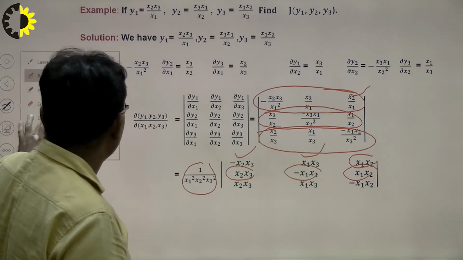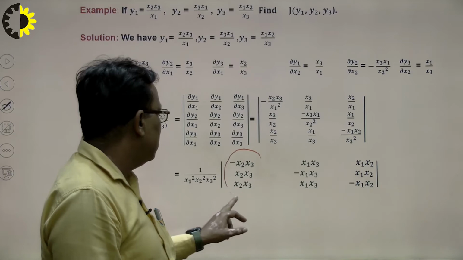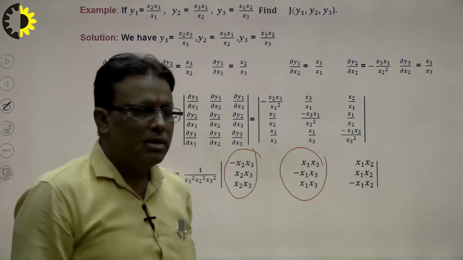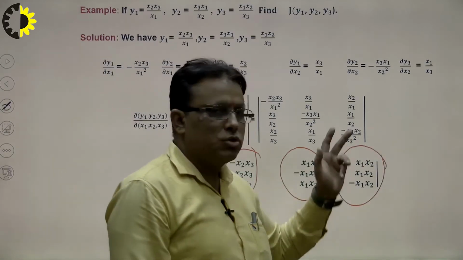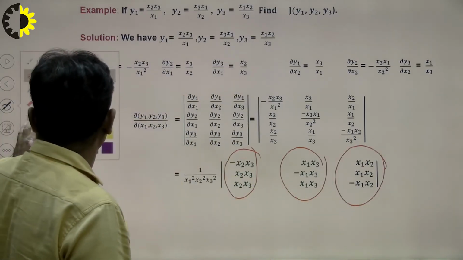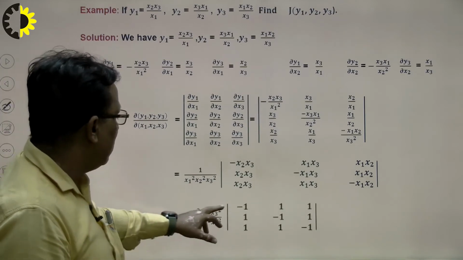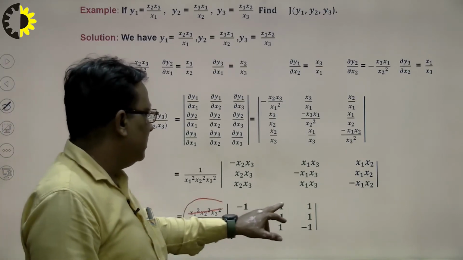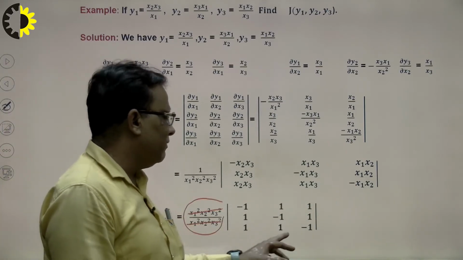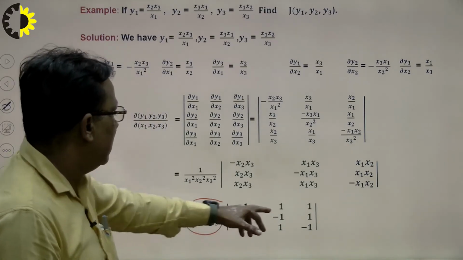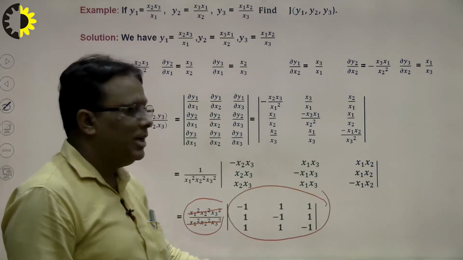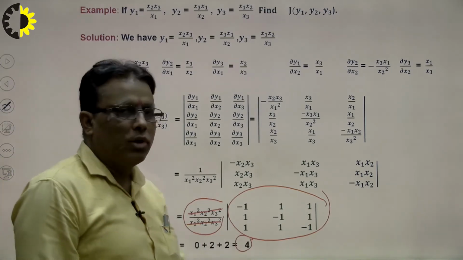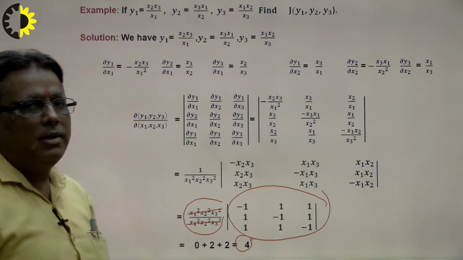Now we see here that in the first column x2 x3 is common, in the second column x1 x3 is common, and in the last column x1 x2 is common. And what will be the result? So the result will be common x1 square, this and this cancel out, and what will be the result here? Minus 1, 1, 1; 1, minus 1, 1; 1, 1, minus 1. So in this way we can calculate the determinant. And how to calculate the determinant of this matrix? The result will be, very interesting, equal to 4. So in this way we find out our problem.